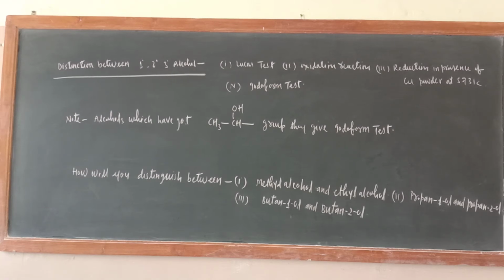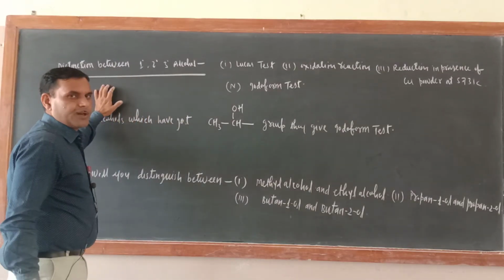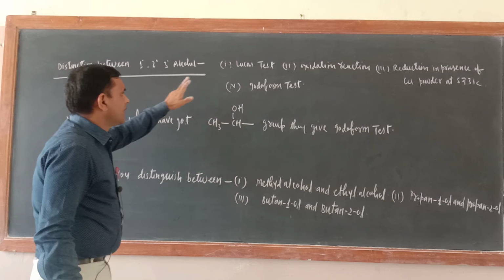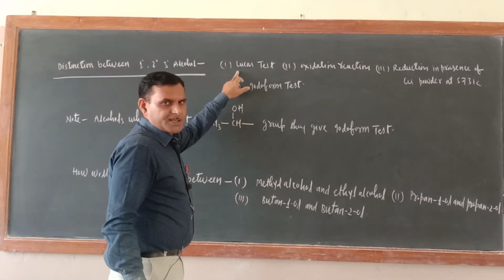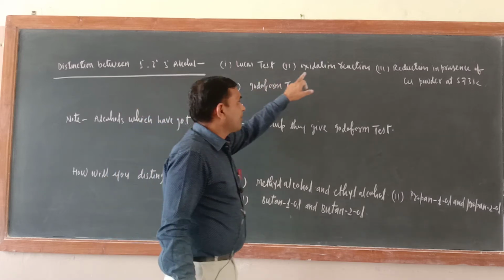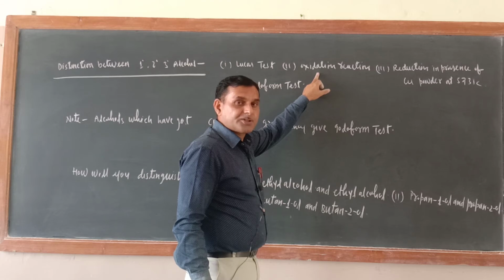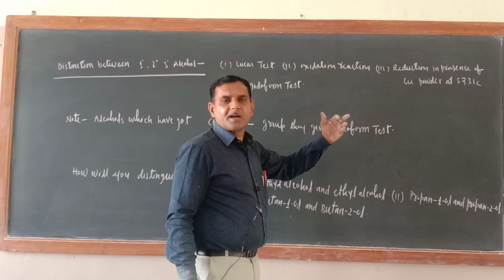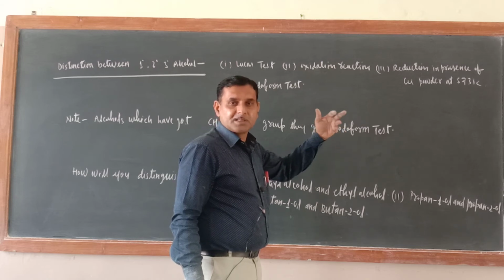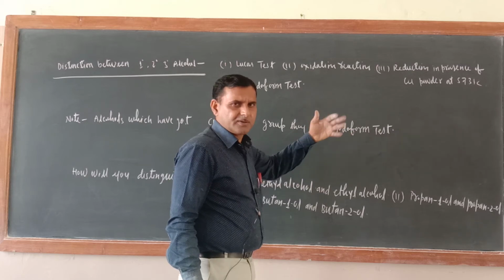Another topic is distinction between 1 degree, 2 degree and 3 degree alcohol. How will you distinguish between 1 degree, 2 degree and 3 degree alcohol? Once I taught you the Lucas test, that is a very reliable test, and I have explained it. The second one is the oxidation reaction. With the help of oxidation reaction also we can distinguish between them, because the products are different. When 1 degree alcohol is oxidized, aldehyde is the product. When 2 degree is oxidized, ketone is the product.